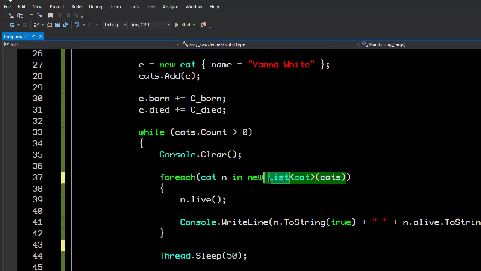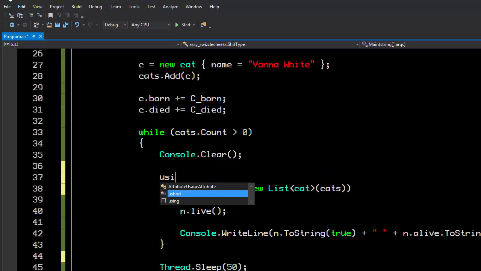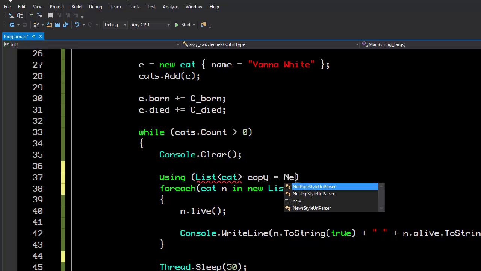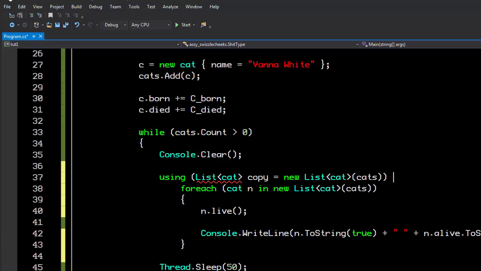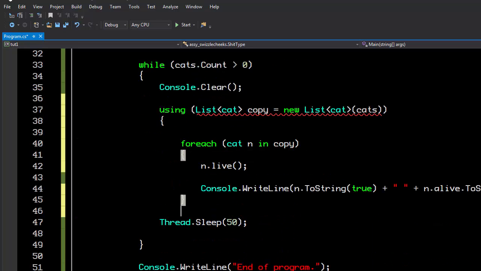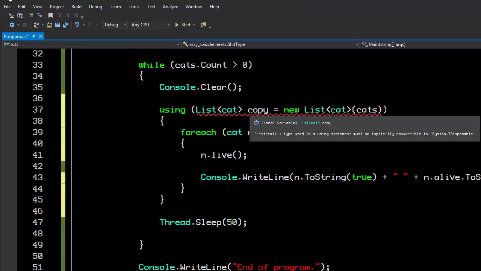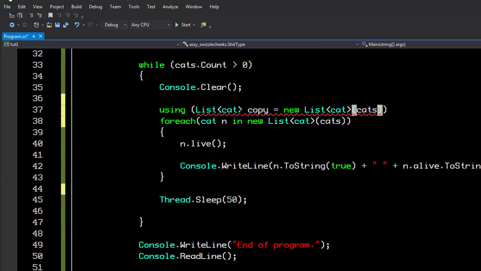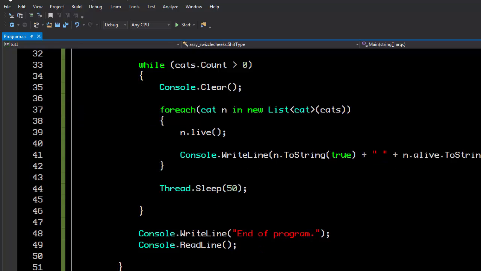And we can actually go one step further, and say using, list cat copy equals new list cat of cats. What this does is declare this copied list in a scope within which, it's not disposable, so that's fine. That means we don't have to dispose of it. Some types of objects have an overhead. They take up space and have resources that need to be disposed of properly, and in those cases the using statement allows you to create a smaller scope.